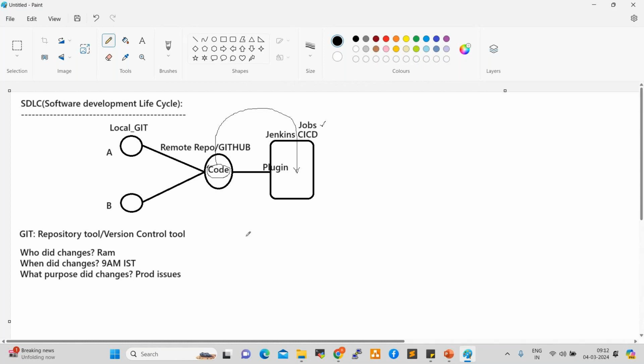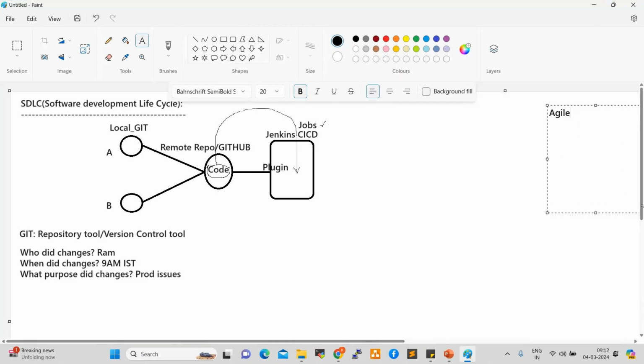So why do we need to pull this code? We can deploy. So finally the code should be deployed. Currently we are using Agile methodology, right? What is Agile, anyone? It is a parallel development, right? Before Agile, we used to use waterfall methodology. What is waterfall methodology, anyone? Sequential development. Yes. Waterfall methodology is a sequential development, right?